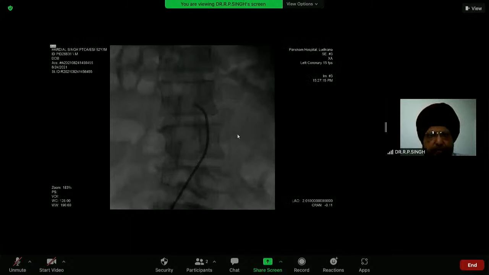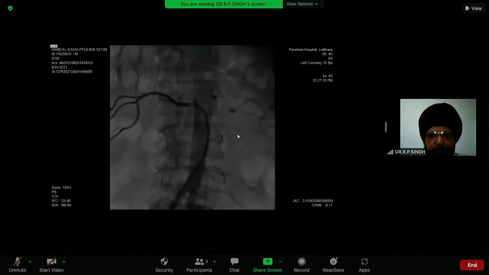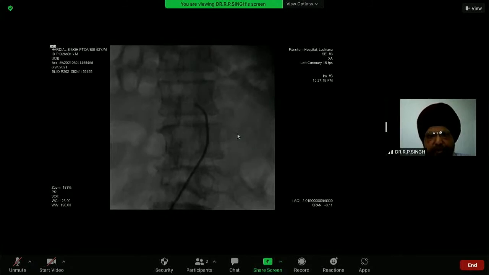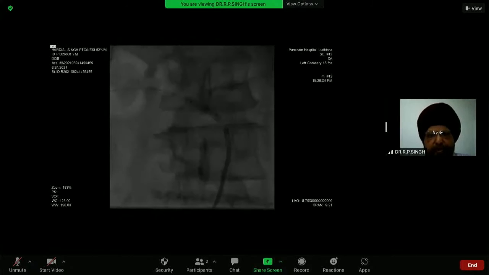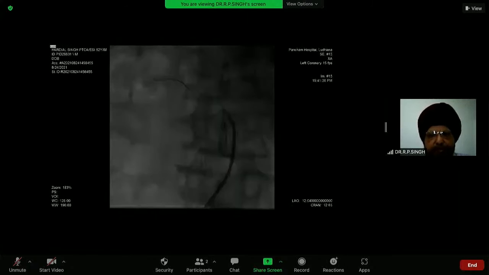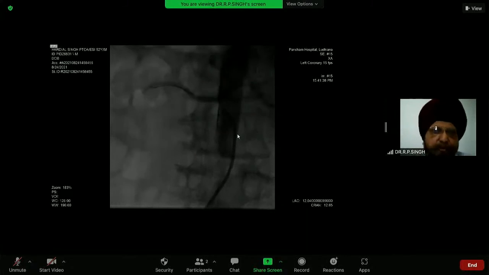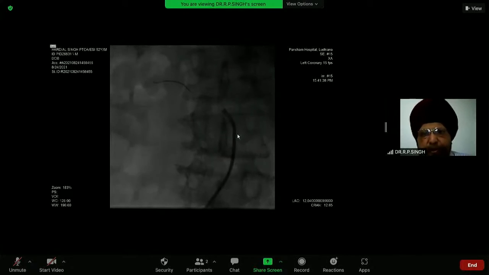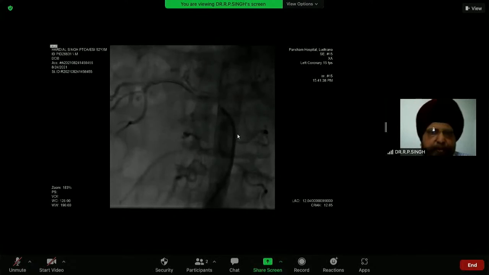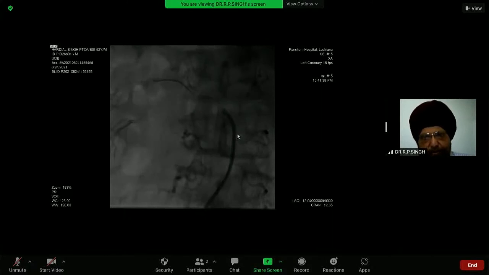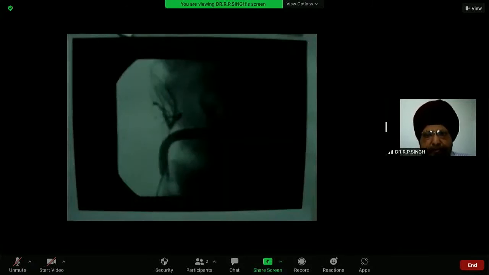You see here a patient presented to me with flash pulmonary edema and severe hypertension. There was a very tight stenosis of the right renal artery. Here I am putting the stent, and after putting the stent, these are the results. The remarkable point is the blood pressure is controlled on the table itself. I took up this patient with a pressure of 200, but after putting the stent, the pressure on the table was 130 by 80 millimeter of mercury. This was a very interesting case.